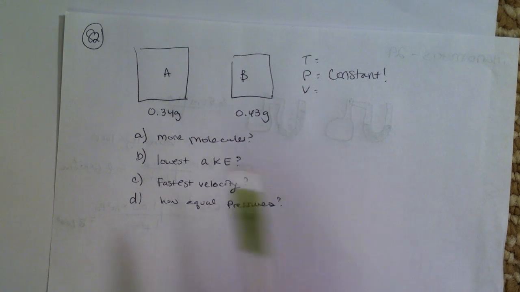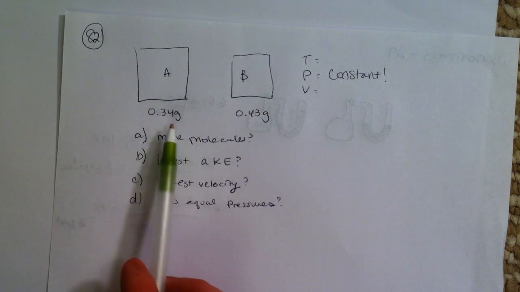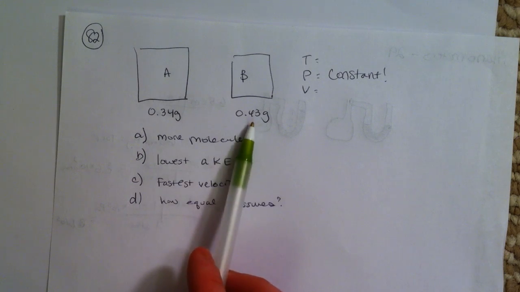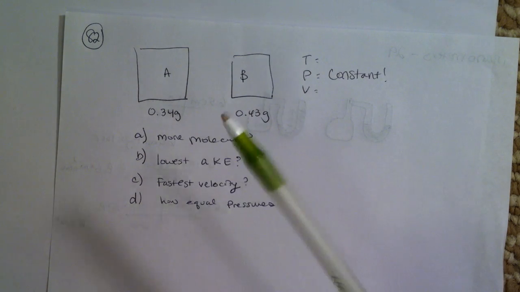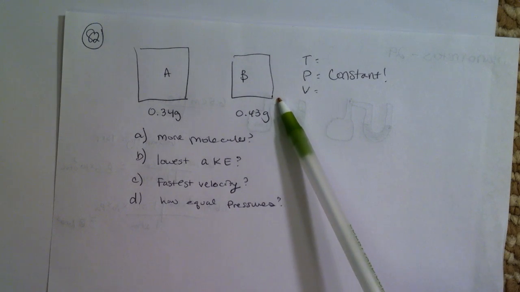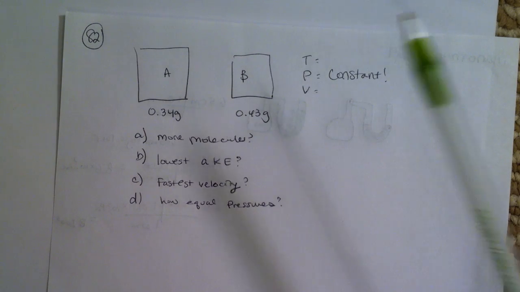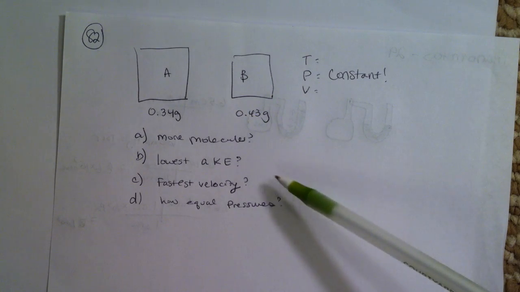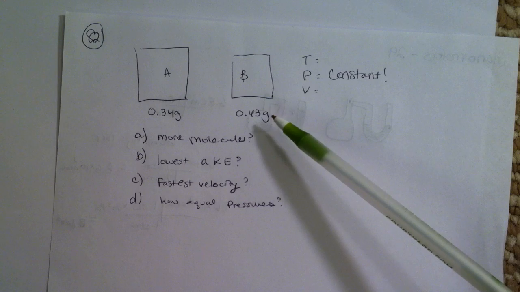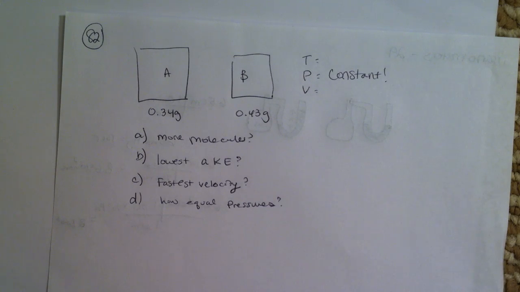Okay, so in this problem we had two samples of gases, and one gas had a mass of 0.34 grams and the other was 0.43 grams. And it asked which one has more molecules. So initially a lot of us were thinking, myself included, that this one had more molecules because it has more mass. But we forgot the fact that Avogadro's law says that no matter the size of the particle, they actually take up the same amount of space at the same pressure and temperature.